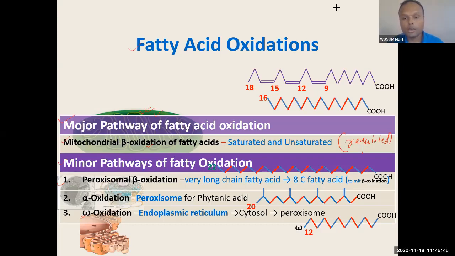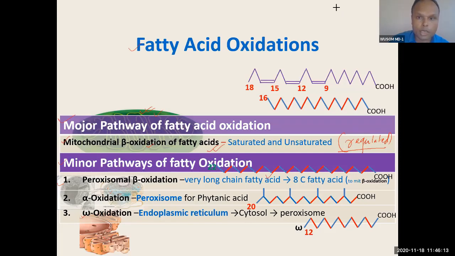Okay, this is the regulated state, and these processes depend on the supply of fuel. The more very long chain fatty acid there is, the more beta oxidation there will be. Less supply, less of this, based on supply. It is not under that regulation. This one is very tightly regulated. So this pathway can happen during the fed condition also, and this will happen only in the fasting condition, not in the fed condition. So these are the differences between the major pathway and the minor pathway.